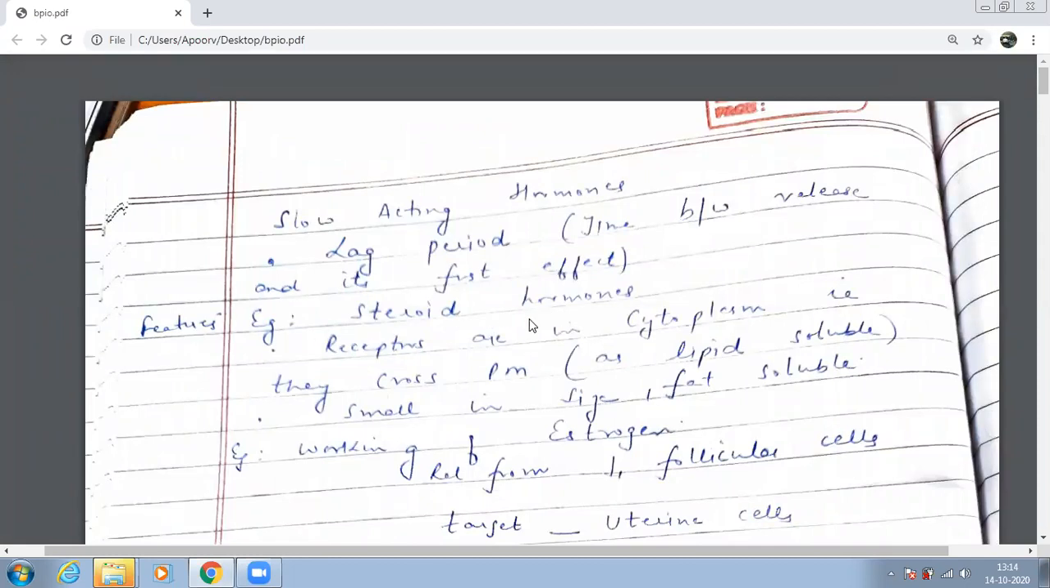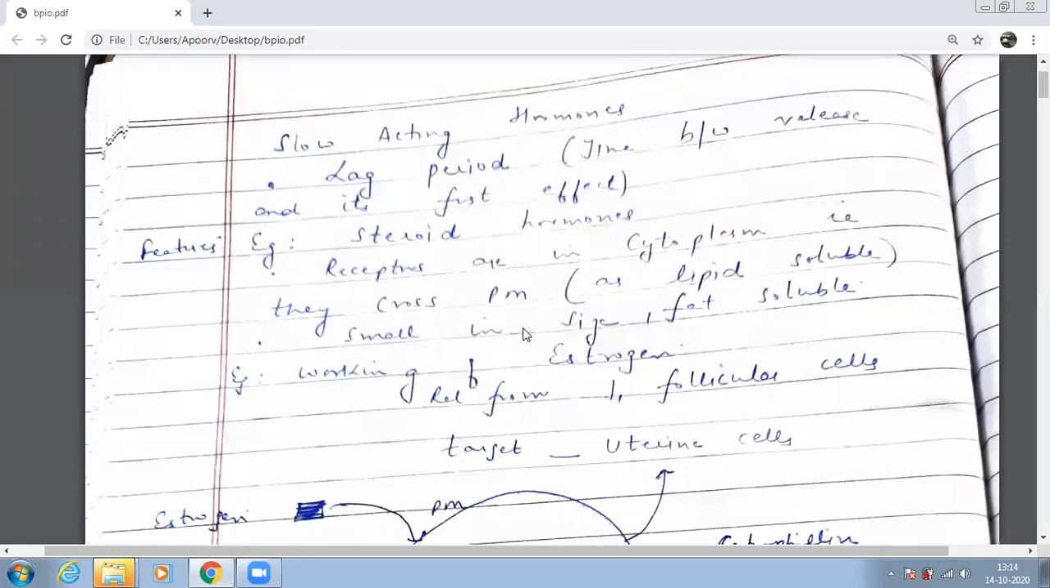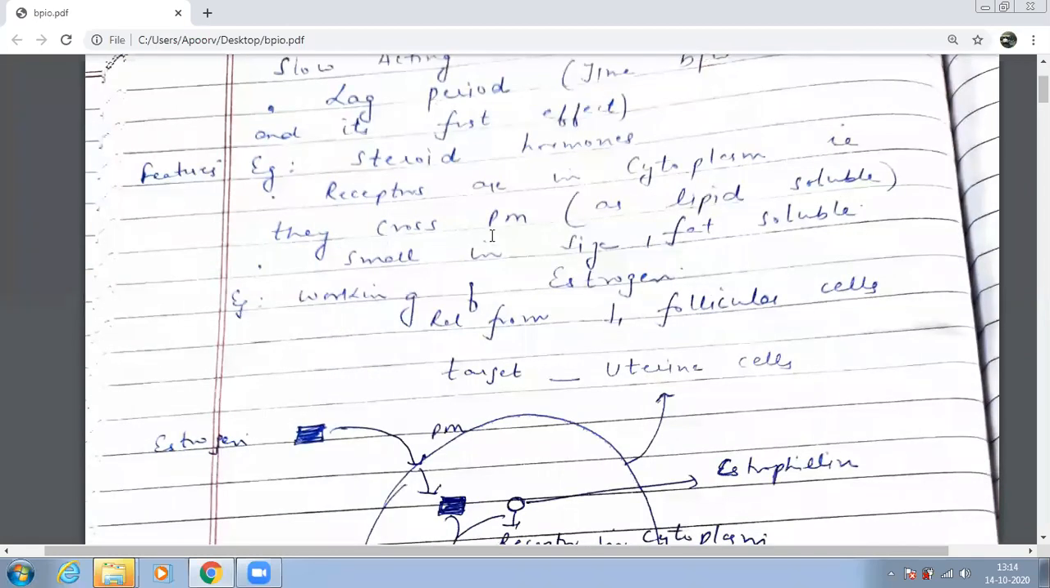We have 5 minutes. I'm very sure I'll be able to explain this. Steroid hormones, their receptors are present in the cytoplasm, beta. And if their receptors are present in the cytoplasm, that means they have to cross the plasma membrane. We all know that plasma membrane has what? It has a bilipid layer. So it means these hormones should be lipid soluble. If they're not lipid soluble, they will not be able to enter this plasma membrane.